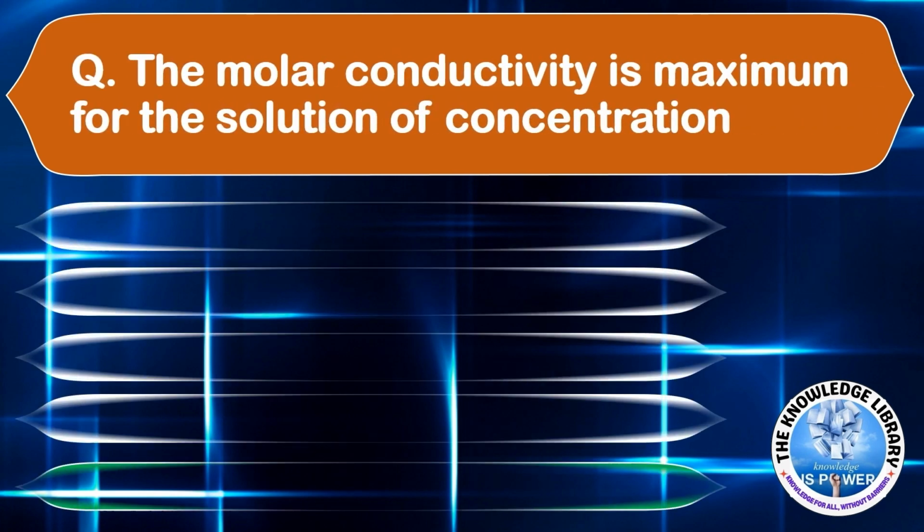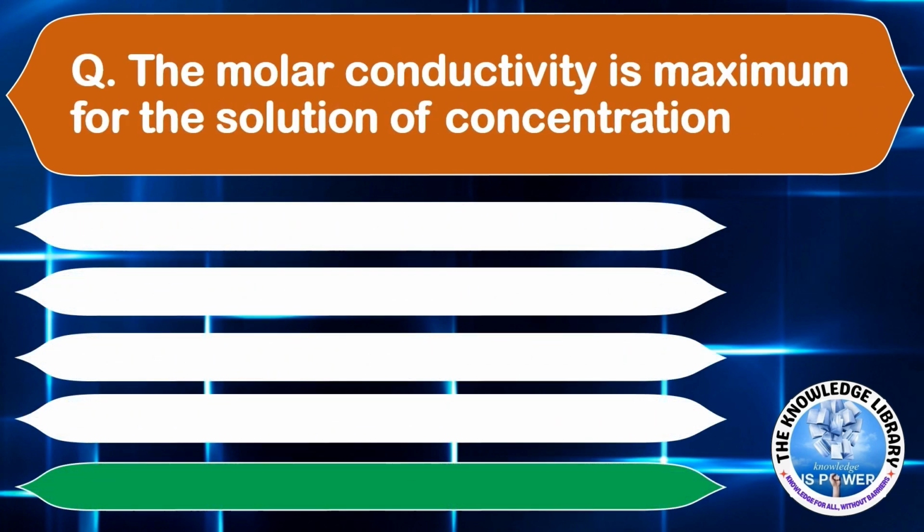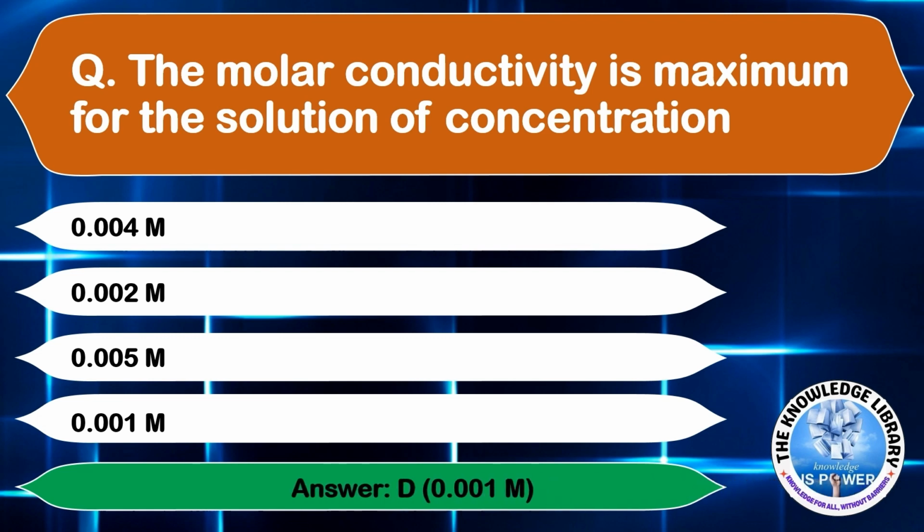The molar conductivity is maximum for the solution of concentration option A, 0.004 m. Option B, 0.002 m. Option C, 0.005 m. Or option D, 0.001 m. The correct answer is option D, 0.001 m. Moving on to the next question.